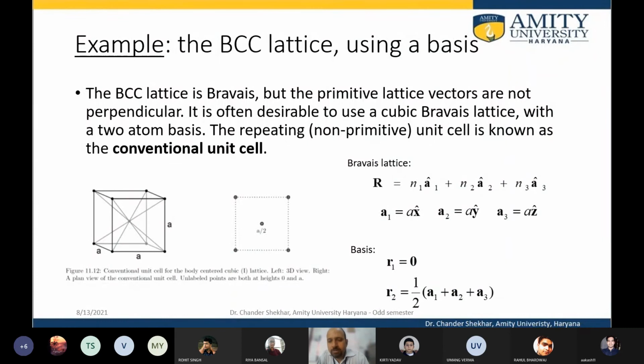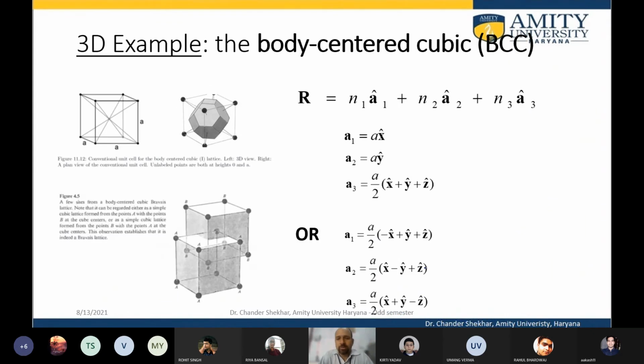These are the lattice translation vectors. One of the atoms is at the body center, so you go along the x-axis, then y-axis, then z, and half of that is the body center, and all others are at corners. R equal to 0 represents the corners, and one of the basis atoms is at the body center. This is how it can be represented.